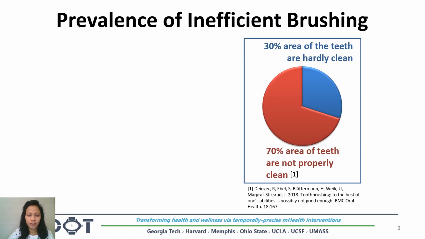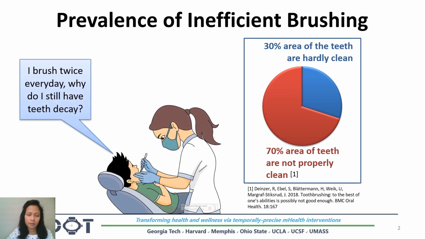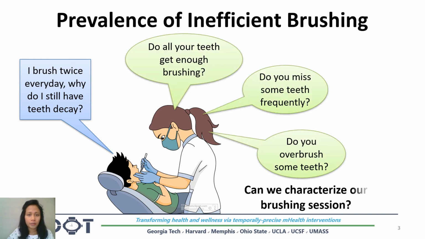Recent dental studies show that in a brushing episode, surprisingly more than 70% area of the teeth people do not clean properly. That's why most people wonder why they have toothache even though they brush their teeth regularly. Naturally, some questions arise that need to be answered, such as do all of our teeth get enough brushing? Do we miss some teeth or overbrush some teeth frequently? So therefore, we need a system to characterize our brushing session.